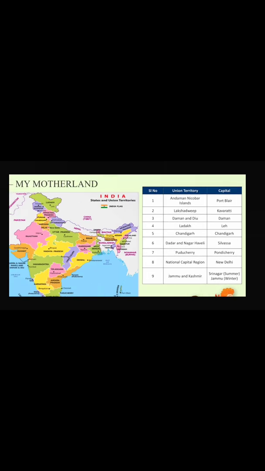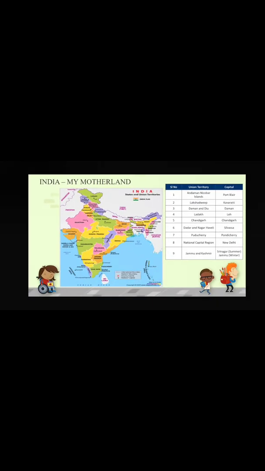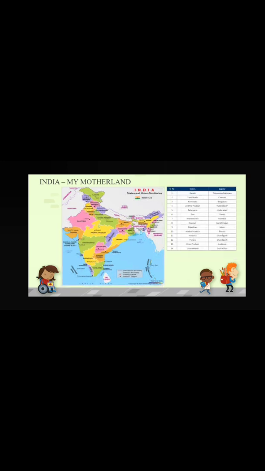So clear, students? Today we have discussed India's dresses, and to know about our dresses we should know about our states and union territories. India has 28 states and 9 union territories, and I have told the two newly formed union territories, Ladakh and Jammu and Kashmir.